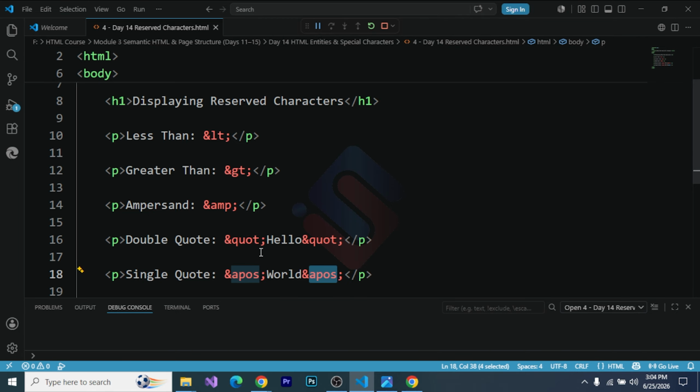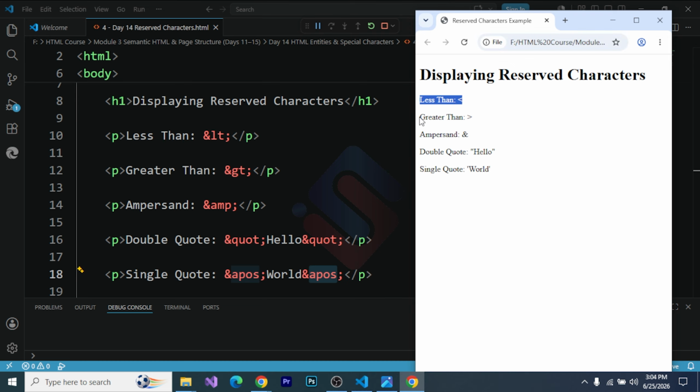So let's run it in a browser. Here is the less than icon, then the greater than icon, the ampersand icon, the double quotes, and then the single quote. These entities are especially useful when displaying HTML code snippets, tutorials, and documentation pages.